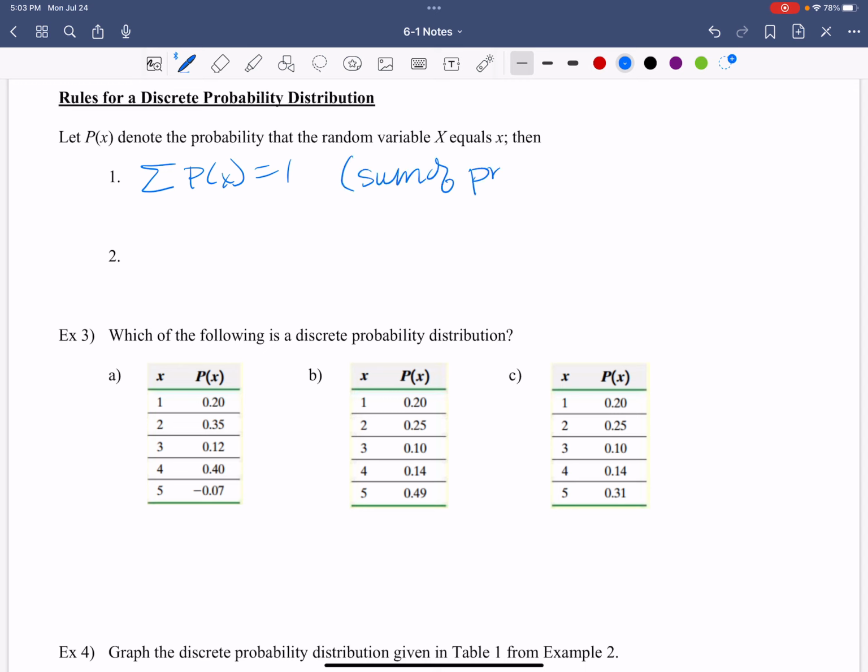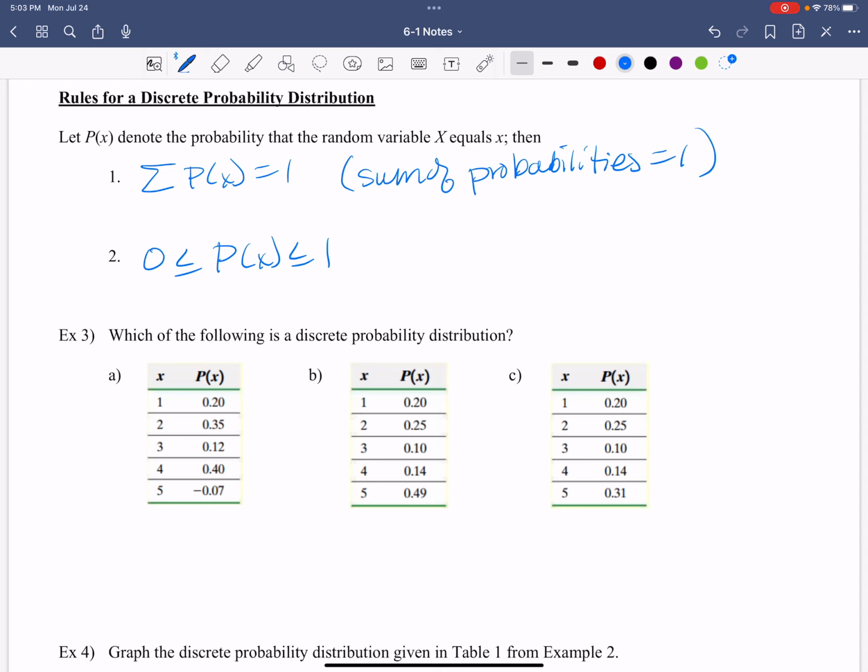Sum of probabilities equal 1. Same thing, you guys. Still a probability distribution. Doesn't matter what kind. This one happens to be discrete. Still a probability distribution. Still same rules hold up, right? And then what was the other one? Between 0 and 1 inclusive. Good.